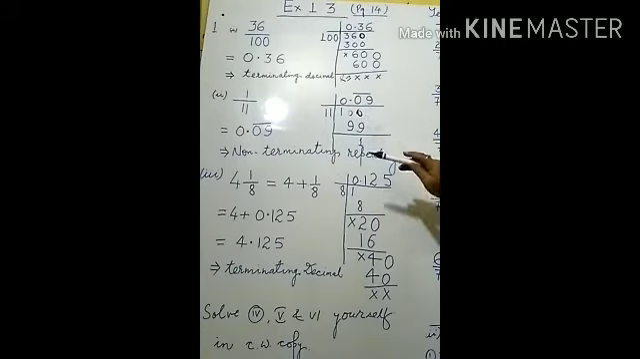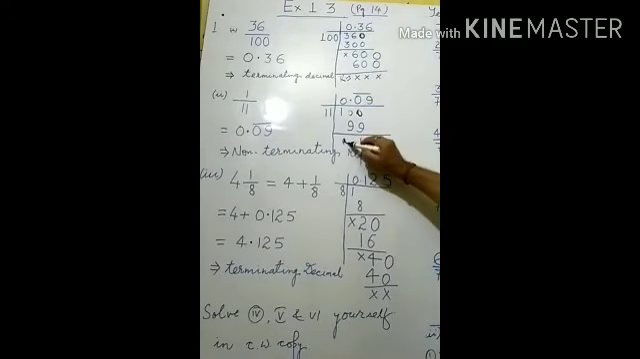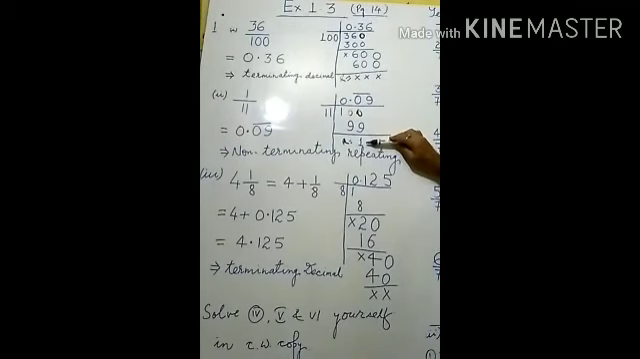So 11 9s are 99, 11 10s are 110, and the table of 10 is not taken, only up to a maximum of the table of 9 is taken. So 11 9s are 99, and 1 is there. See, 1 is coming as the remainder. It is the value of the remainder, and the value of the remainder is 1.